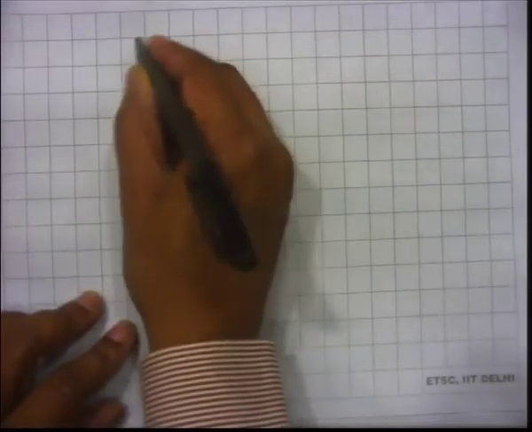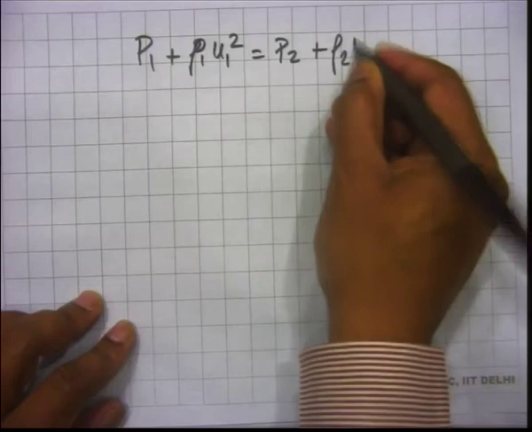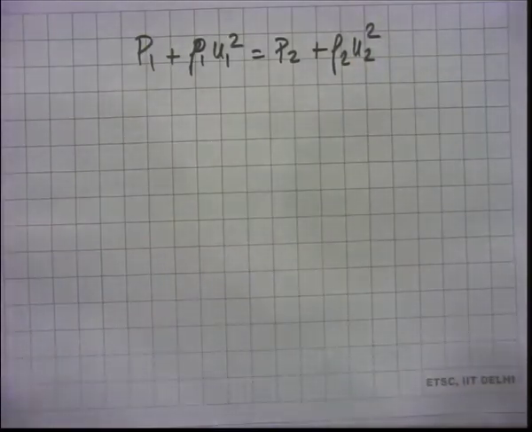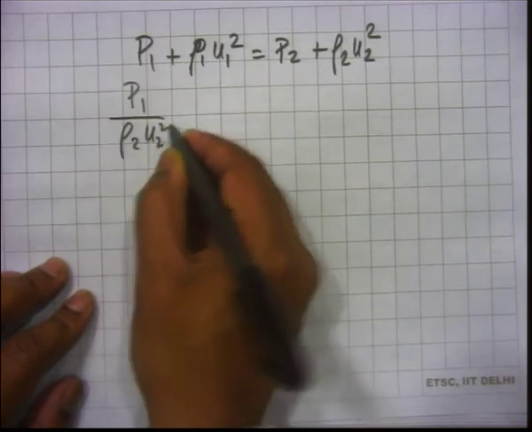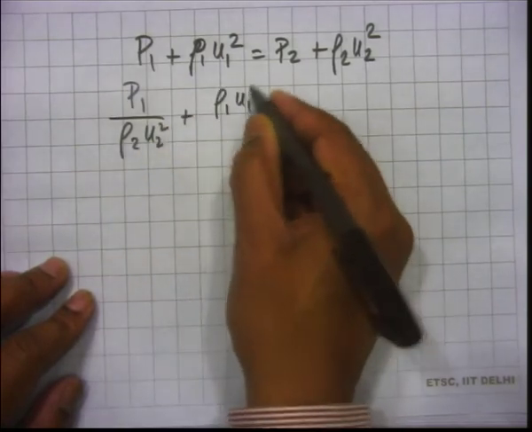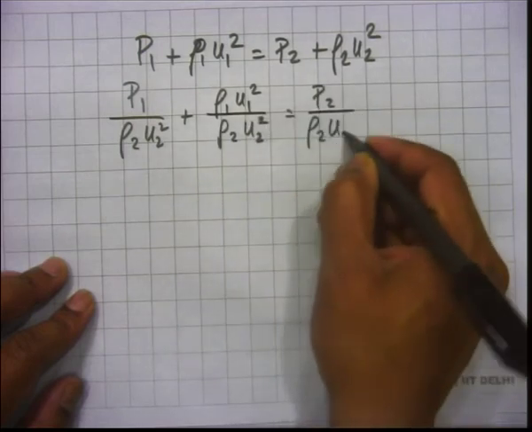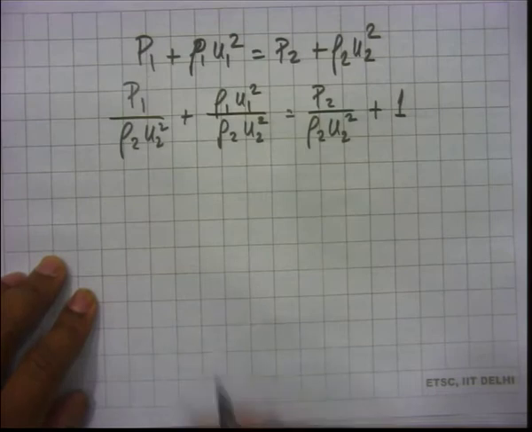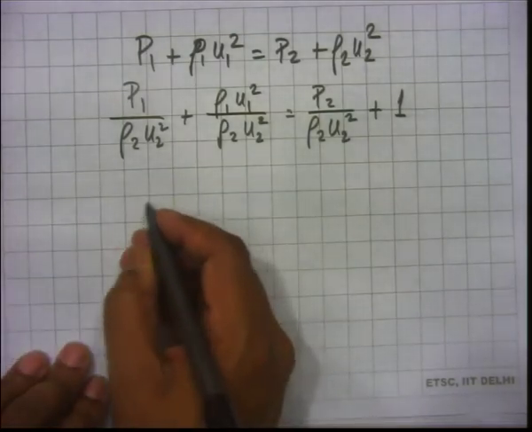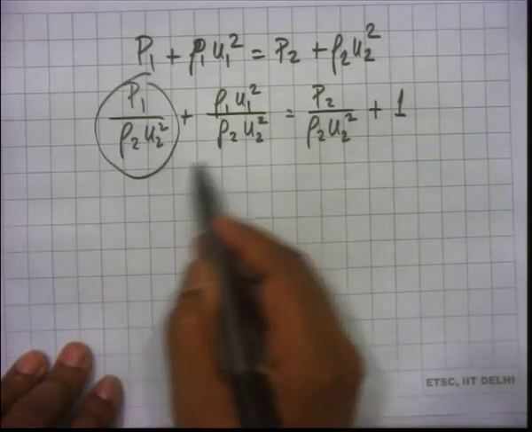So, what we do is we write the momentum equation, and we divide by rho 2 u2 squared. And we will take this term to the other side.